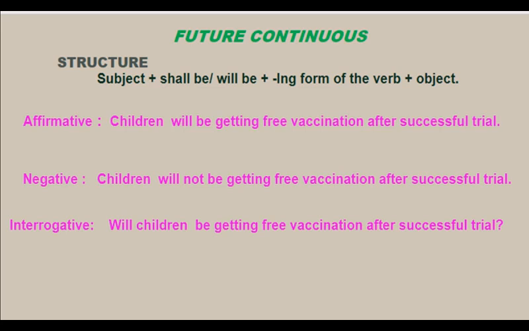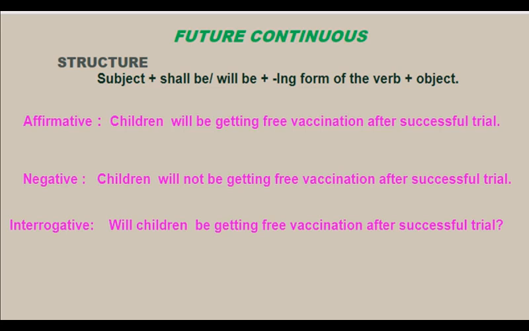It is subject plus will be/shall be plus the ing form of the verb plus object. The example of an affirmative sentence here: Children will be getting free vaccination after successful trial. Now look at the negative sentence.